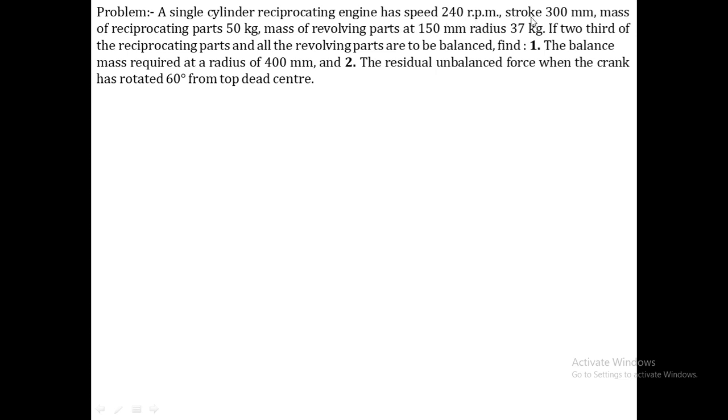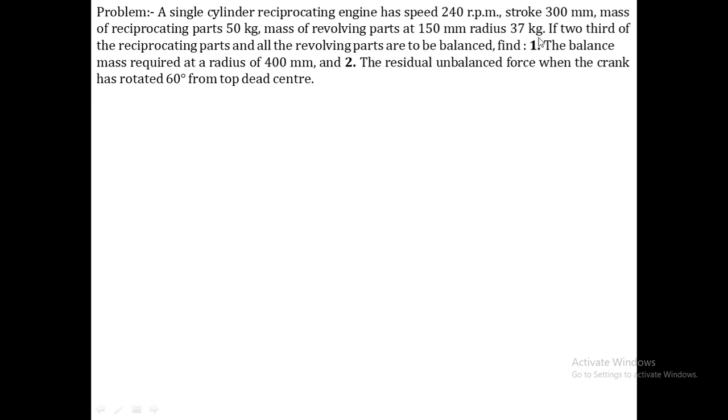The stroke is 300 mm. The mass of the reciprocating part is 50 kg. The mass of the revolving part is 37 kg at 150 mm radius.